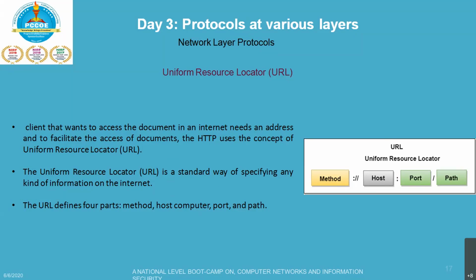So what is the example of this? Your web pages are mainly stored in a computer, and computers are given an alias name that begins with the characters www, that is the World Wide Web. But you will be able to access in two ways. First, you write your method, how you are retrieving, that is HTTP colon // and then you say google.com. Still you will be able to see the page.